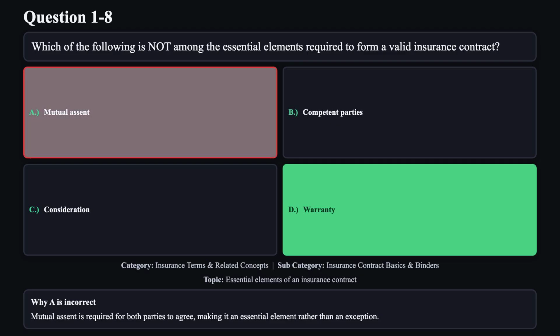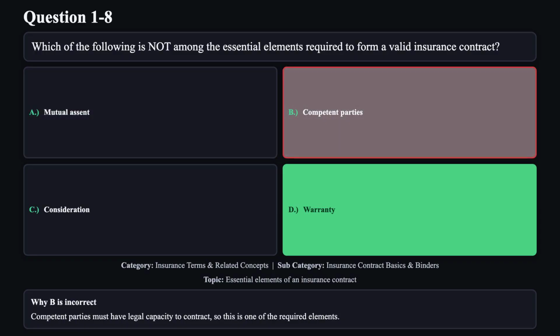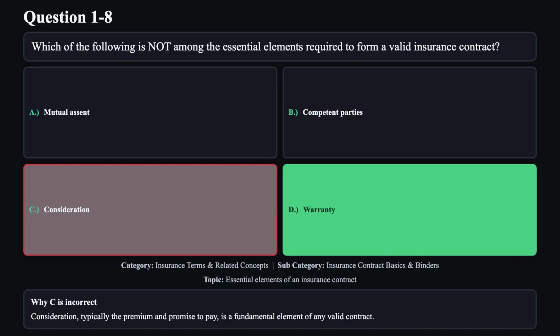Mutual assent is required for both parties to agree, making it an essential element rather than an exception. Reason B is not correct. Competent parties must have legal capacity to contract, so this is one of the required elements. Reason C is not correct. Consideration, typically the premium and promise to pay, is a fundamental element of any valid contract.